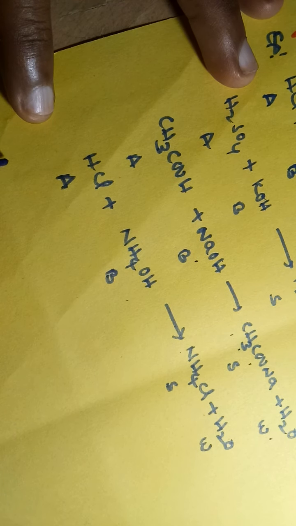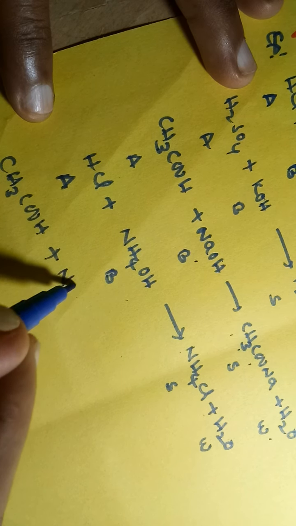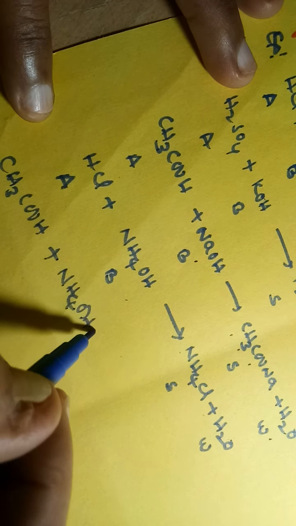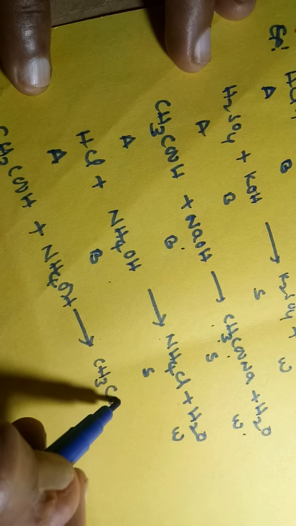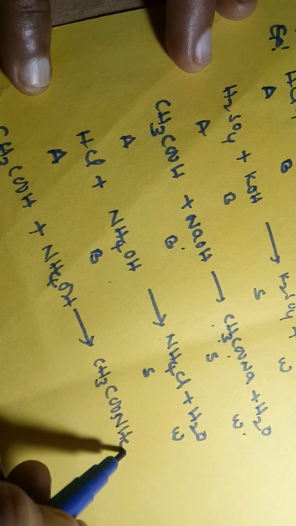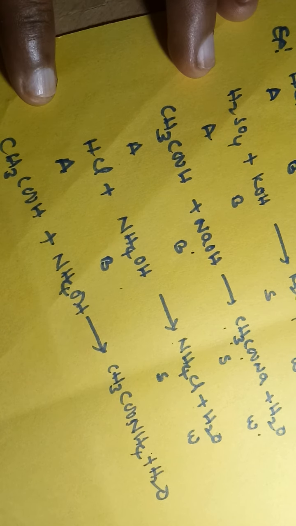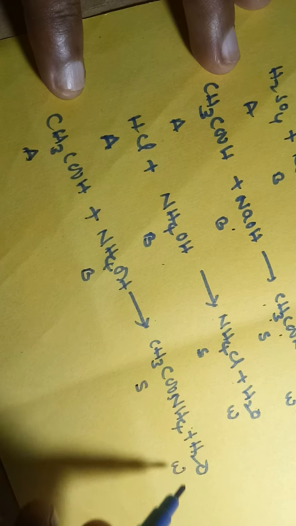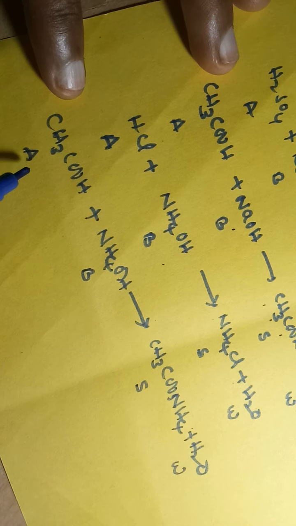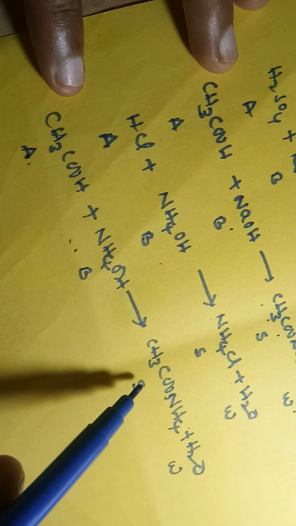Next one, let us take CH3COOH plus NH4OH, which gives rise to CH3COONH4 plus H2O. CH3COOH is acid, this is base, this is salt, and this is water. This is a reaction between acid and base, hence it is a neutralization reaction.